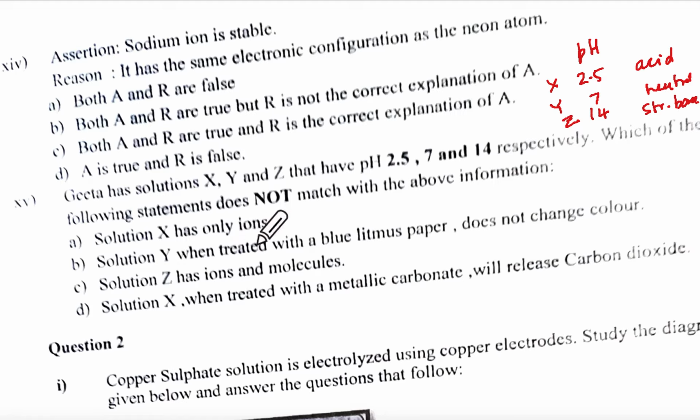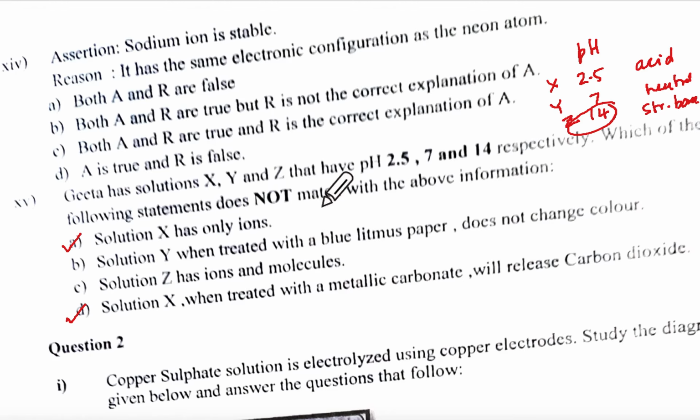Solution Z, ions and molecules. Ions and molecules, they are saying for this. It will have only ions. Solution X, when treated with metallic carbonate, will release carbon dioxide. Now this one is true because dilute acid with carbonate will release carbon dioxide. X has only ions, it's a strong acid, so correct.